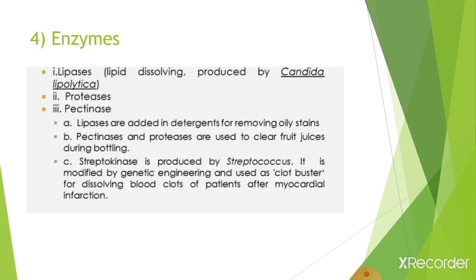Now, fourth, we'll study enzymes. The first enzyme is lipase, which is lipid dissolving and produced by Candida lipolytica. Second is proteases. Third is pectinase. Lipases are added in detergents for removing oily stains. Pectinase and proteases are used to clarify fruit juices during bottling. Streptokinase is produced by Streptococcus. It is modified by genetic engineering and used as a clot buster for dissolving blood clots of patients after myocardial infarction.